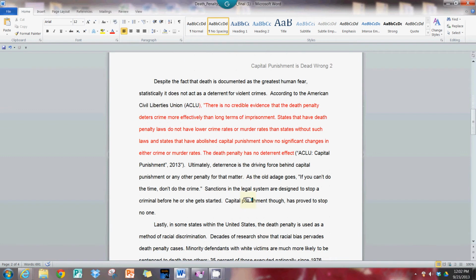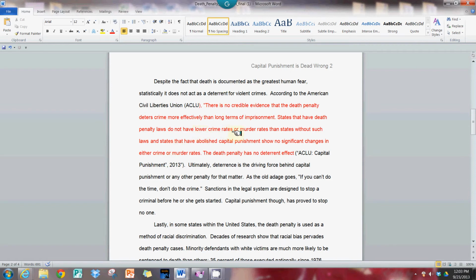So proceeding on page 2 of the document, just for the purposes of this class, what I usually ask is that when you take information from a source that you put that information in red. This of course is not APA. It is just for the purposes of our class that I know and you know when you vary from your own exact words to something that's paraphrased or quoted. It also gives us a real key to what to look for to make sure that everything is accurate in the time when you make a quotation or you paraphrase.